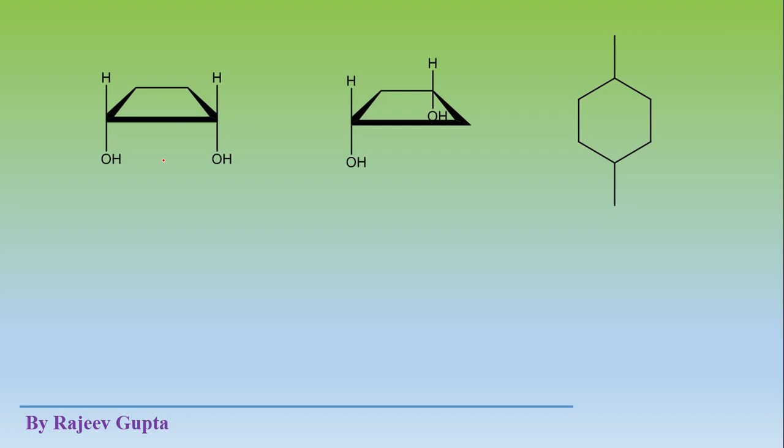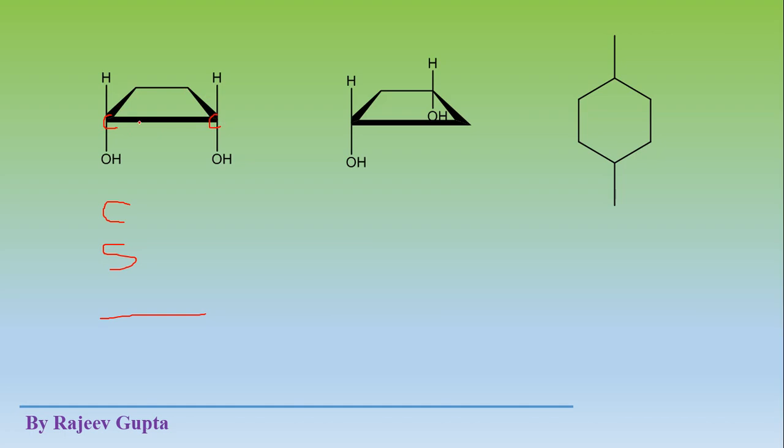In these systems, first we have to see chiral centers, then stereo centers, and whether it is chiral or achiral. See, all the 4 carbon atoms in the cyclobutane ring are tetrahedral, sp3 hybridized.